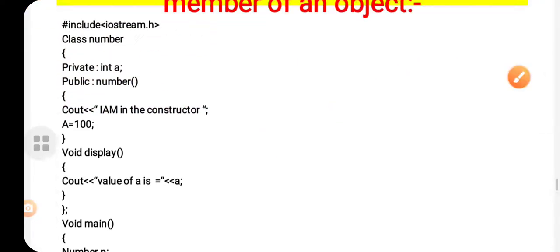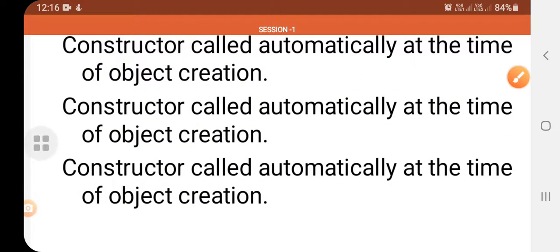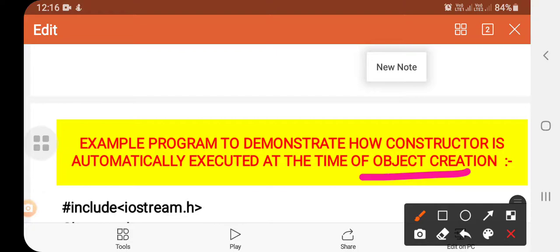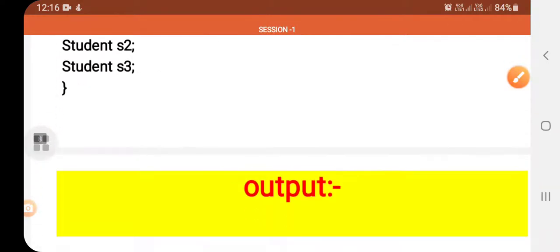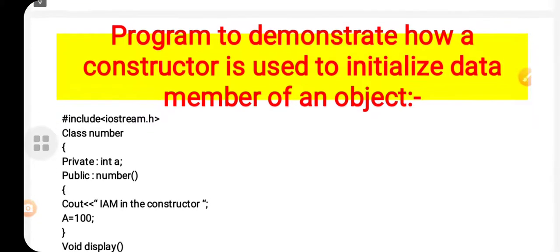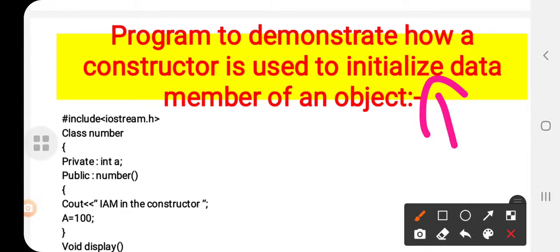Okay, so in this class we discussed 2 programs. One is how constructors can be used for object creation. Next, how object initialization can be done with the help of the constructor.